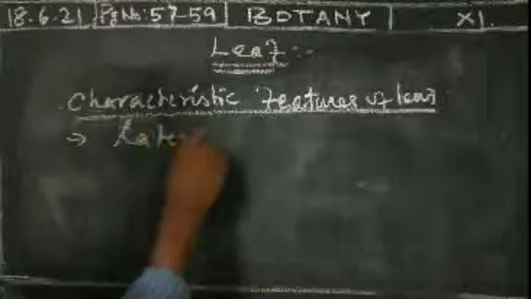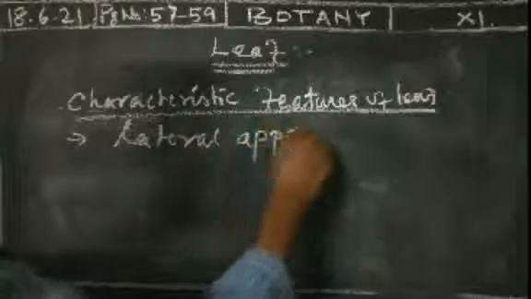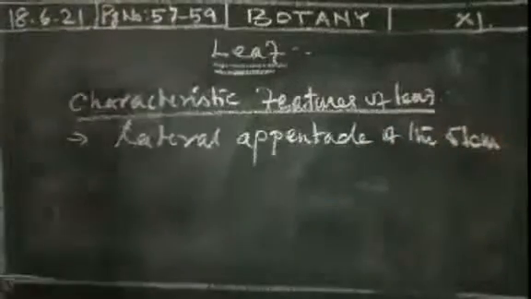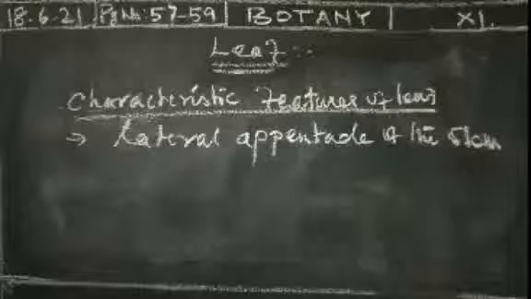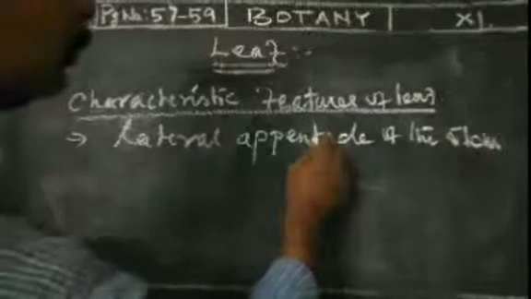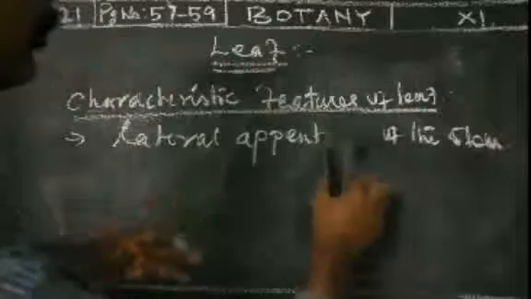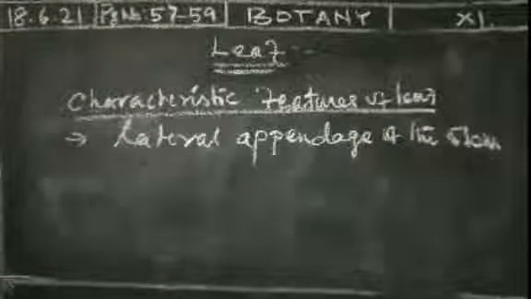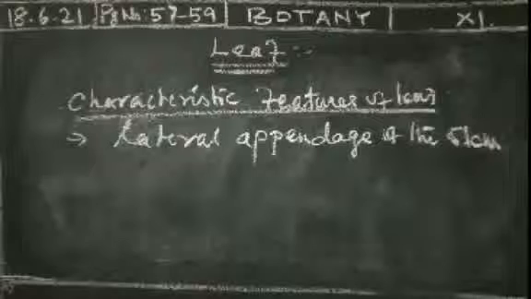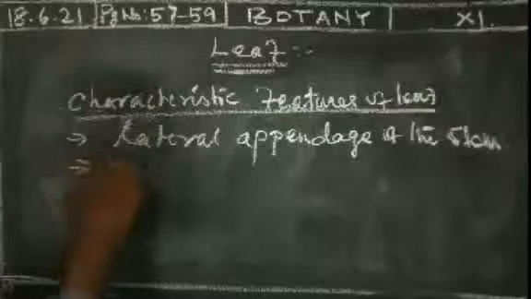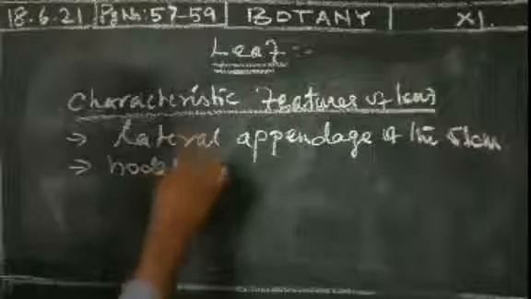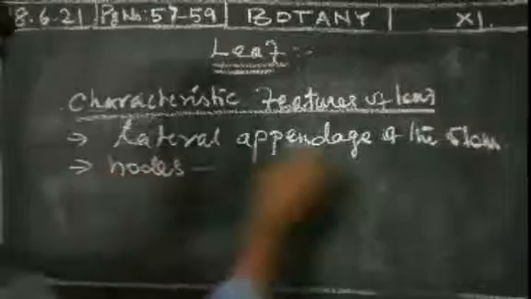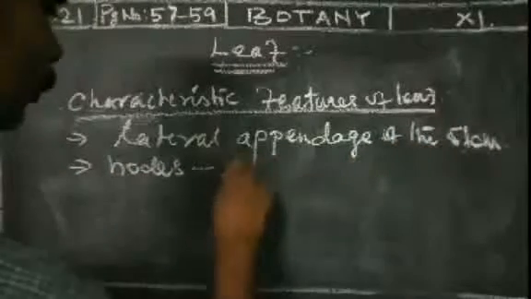Lateral appendage of the stem, an outgrowth. They also bear nodes of the stem. Leaves arise at nodes, and internodes are also present. Node regions are present in the stem portion.